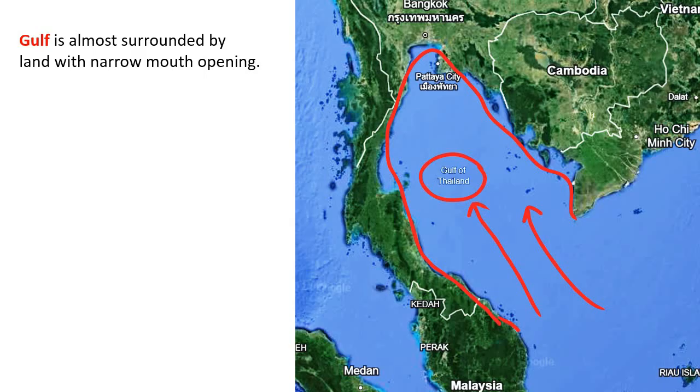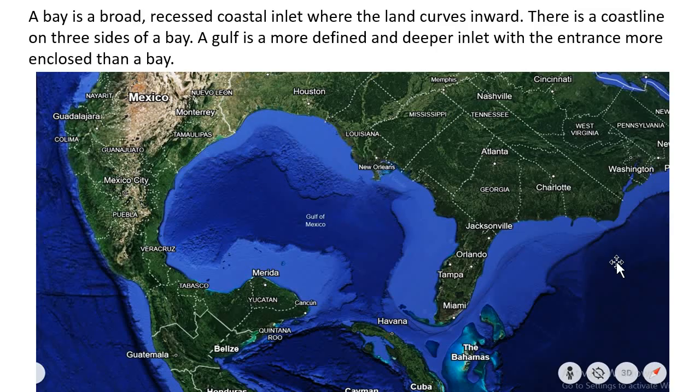Next, let us compare the Gulf and bay. Okay, you see, bay is a broad and recessed coastal inlet where the land curves inward. There is coastline on three sides of the bay, whereas a gulf is a more defined and deeper inlet. See here, the Gulf of Mexico.